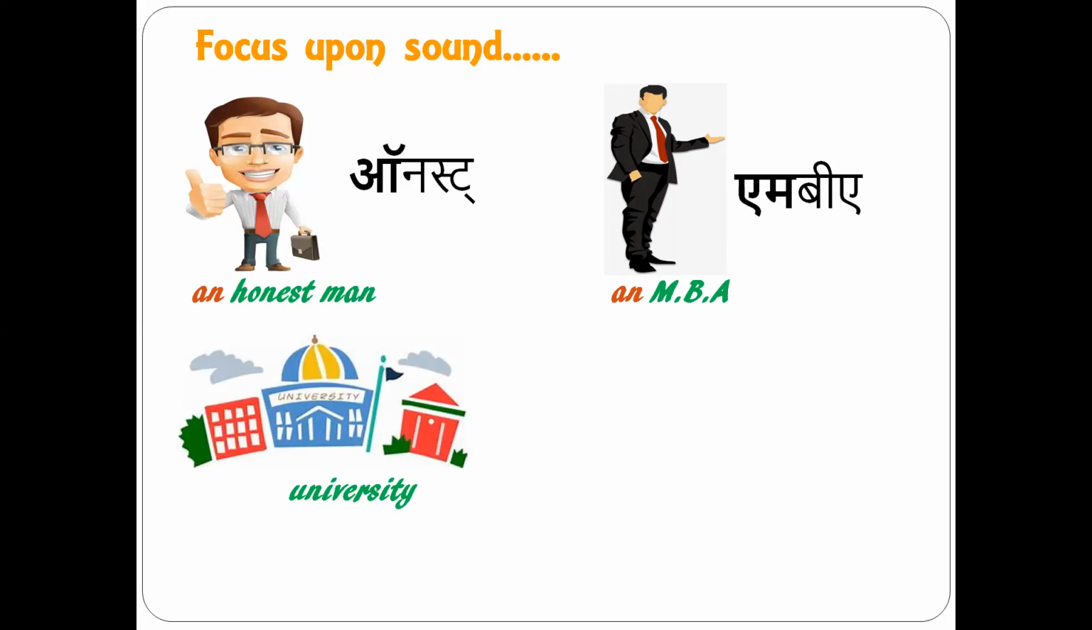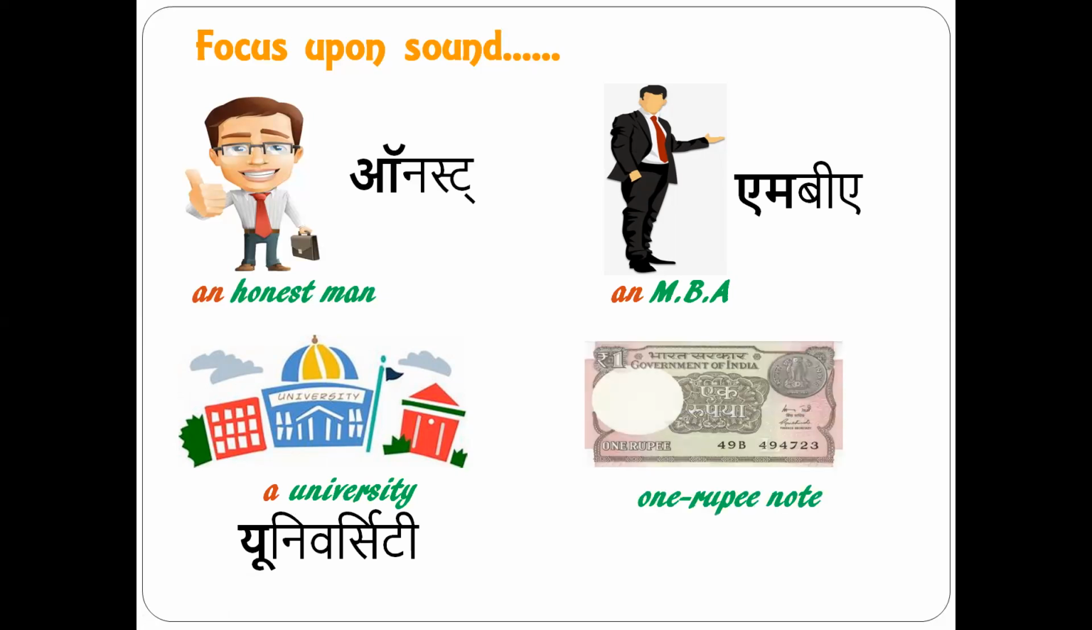University. So it is starting with a vowel, right? But it is giving you the sound of a consonant in Hindi, right? So because it is not giving you a sound of a vowel, that is why we will make use of "a" university. Clear? We will not say "an university." We will say "a university."